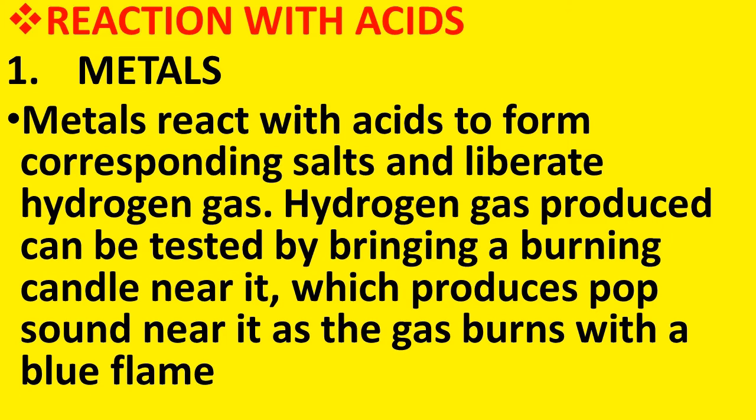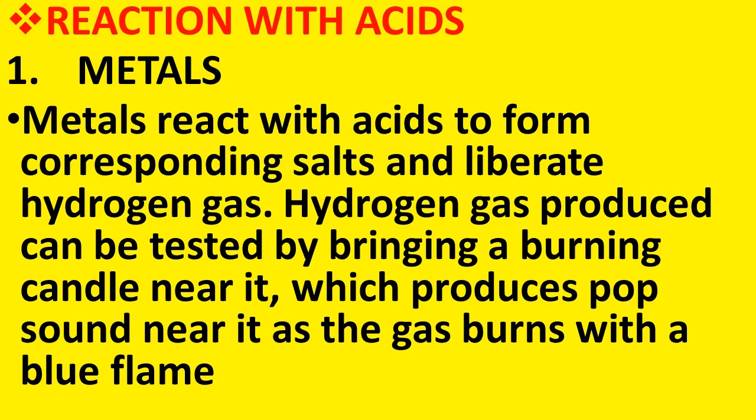So, first of all, we will see how the metals react with the acids. When a metal reacts with acid, it forms corresponding salts and liberates one gas. What is the name of that gas? It is hydrogen. Now, how will we come to know that the gas produced is hydrogen only? To test that, we have to bring a burning candle near it.